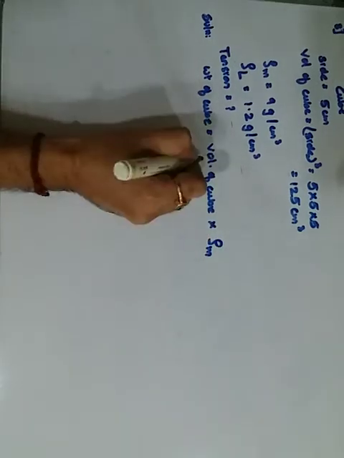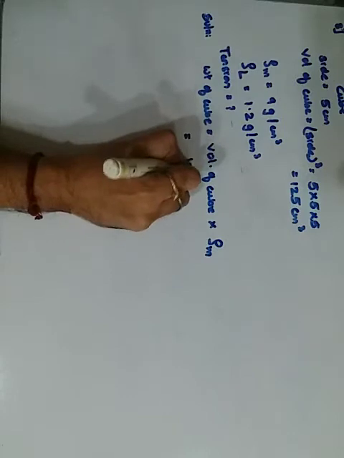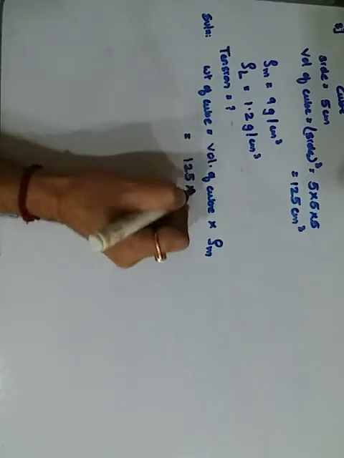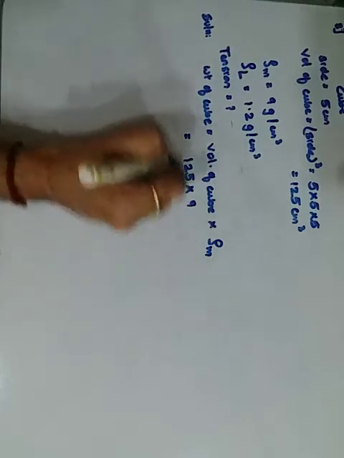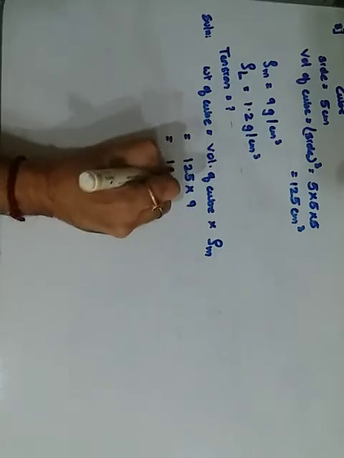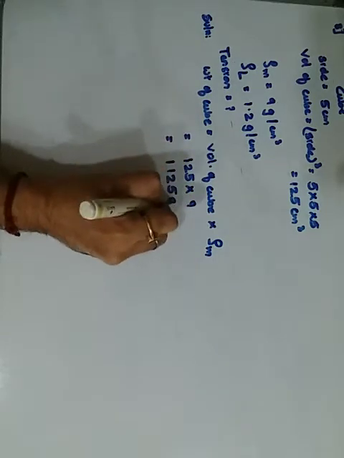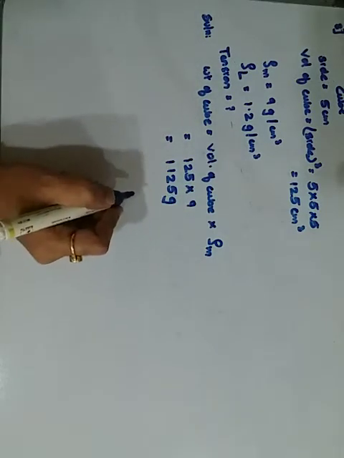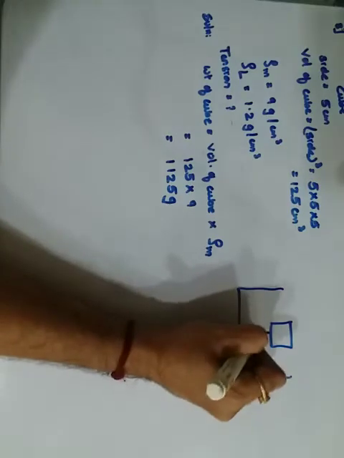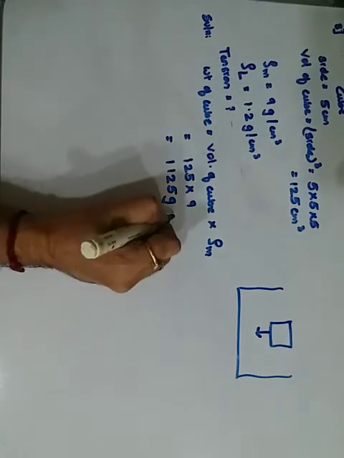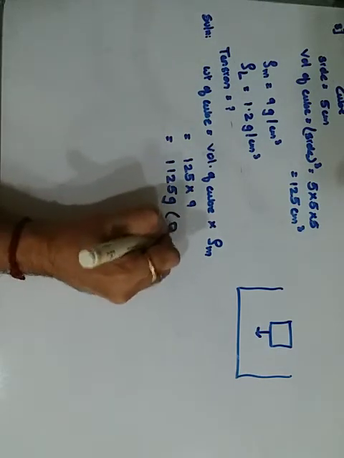The volume we have got is 125 and the density is 9, which comes out to be 1125 grams. So this is the weight of the cube. Now the weight of the cube is going to act in a downward direction.